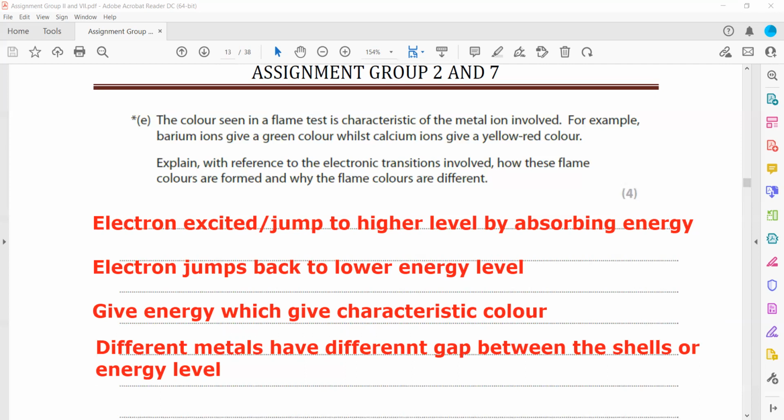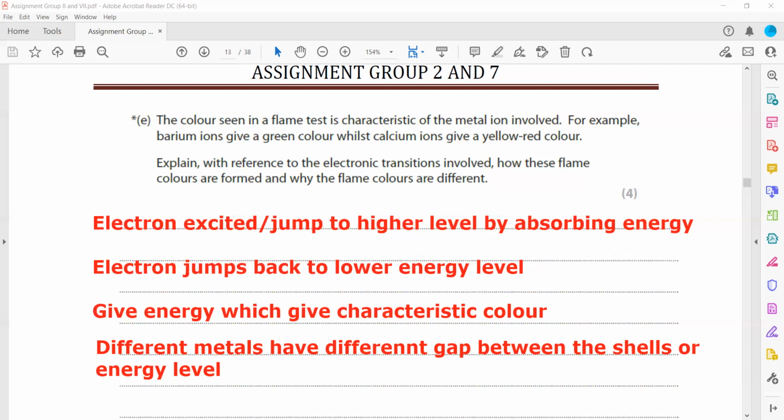So you should always use the term, number one, electron excited or promoted to higher energy level by absorbing heat energy from the flame, you can mention, because from where they're getting. Then electron returns or jumps back to lower energy level, and they're emitting energy, and that energy should be in the visible range, because if they are able to see the color, they're emitting energy, or you can also say photon, which is a light particle in a visible range.